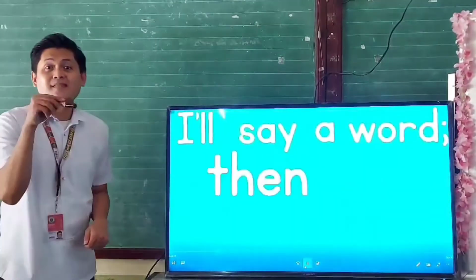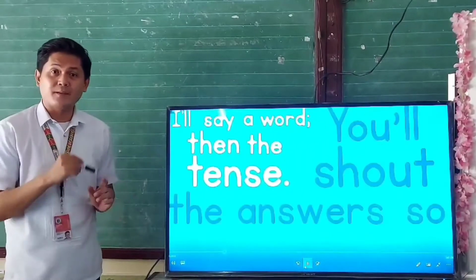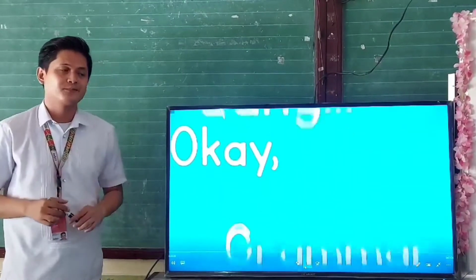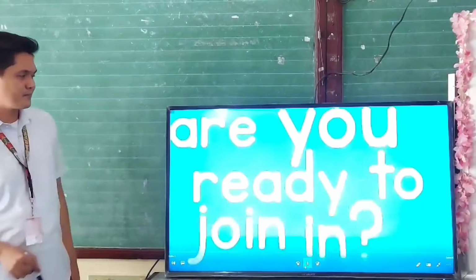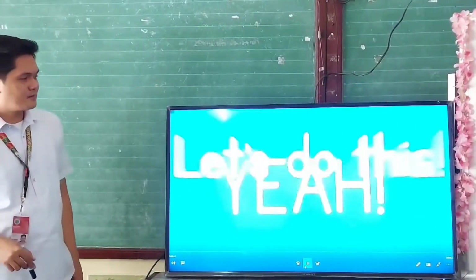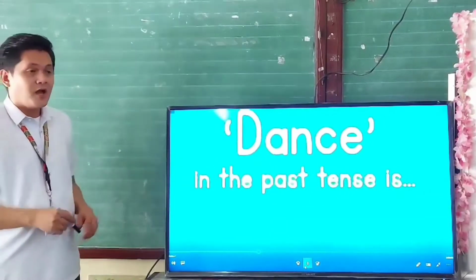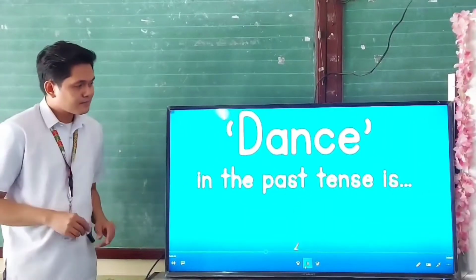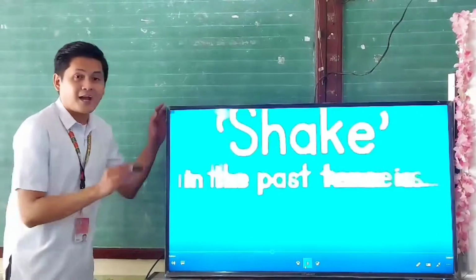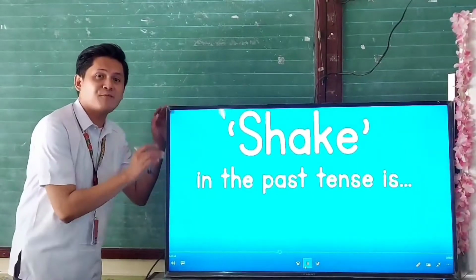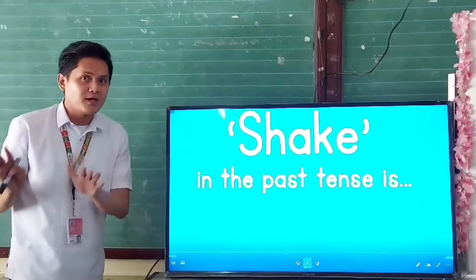I'll say what. Write down the important things and you'll be able to answer the questions later. Okay, grab a gang. Are you ready to join in? Yeah! Let's do this. 3, 2, 1, go. Dance in the past tense is 3, 2, 1, dance. Okay, now observe how the words transform from one form to another.